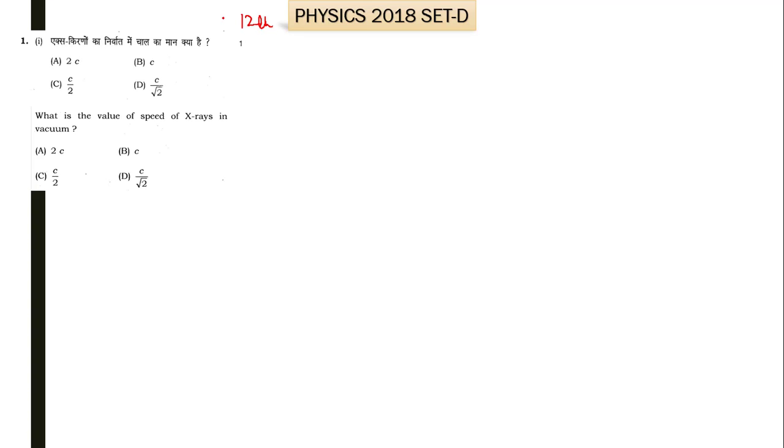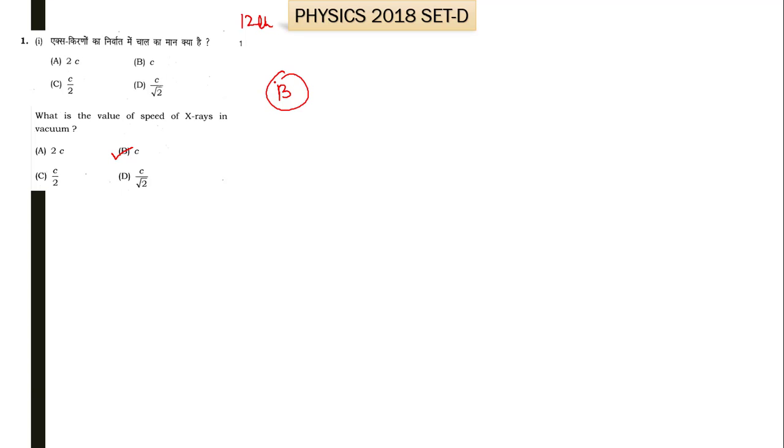Here is the physics question paper for 12th class. It is set D. Now let us move towards the first question. It says, what is the value of the speed of X-rays in vacuum? We know that X-rays travel with the velocity of light, so their velocity will be the same as the velocity of light, and that is c. So B is the right option for question number 1.